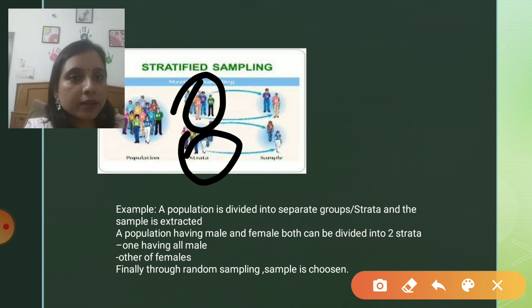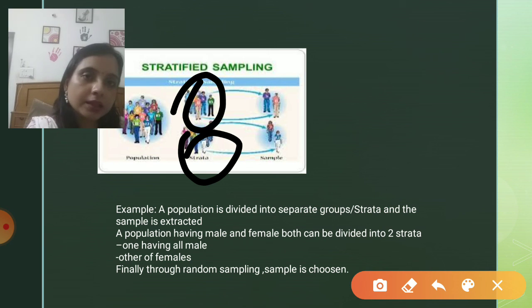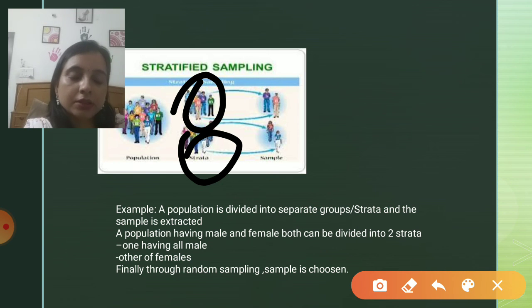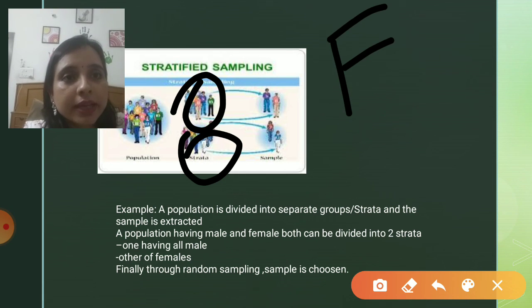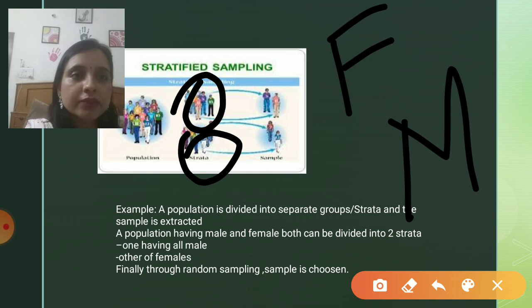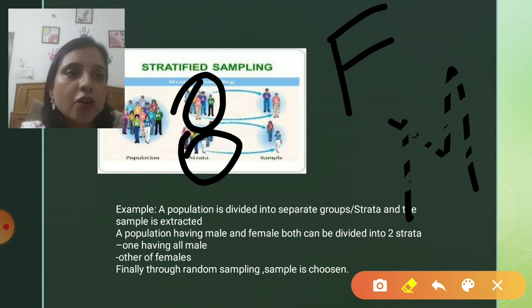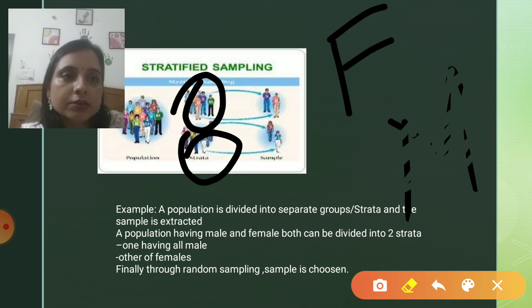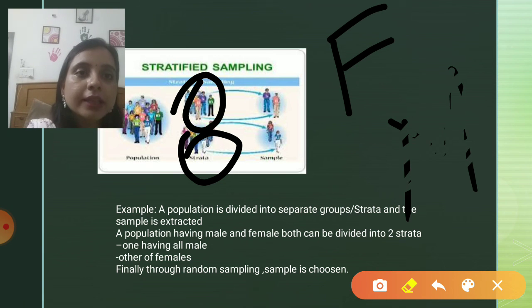In one group I put all the female members, and in the other I put all the male. So I created two strata considering the common characteristics: in strata 1 all females will be there, and in strata 2 all males will be there. So I hope I'm clear with these two terms, what strata is and how we are going to make strata depending upon the characteristics.